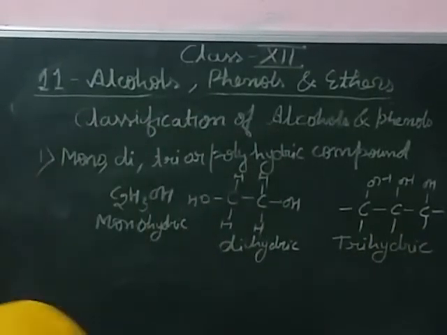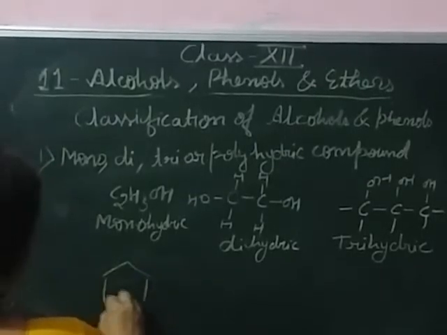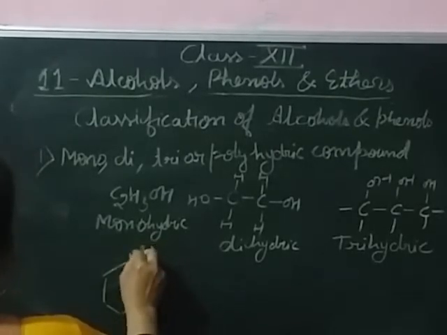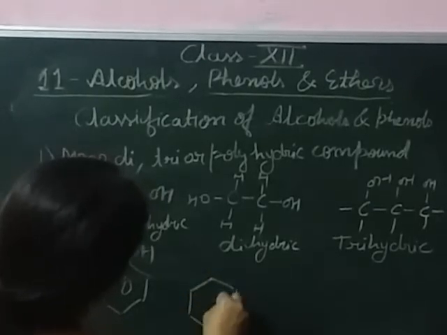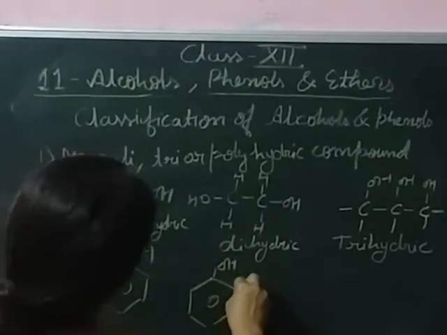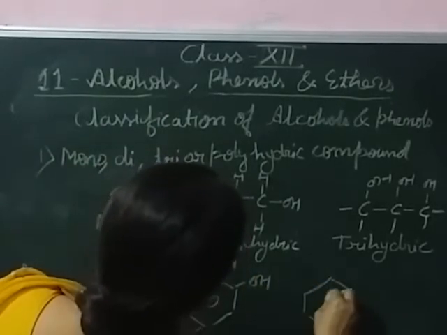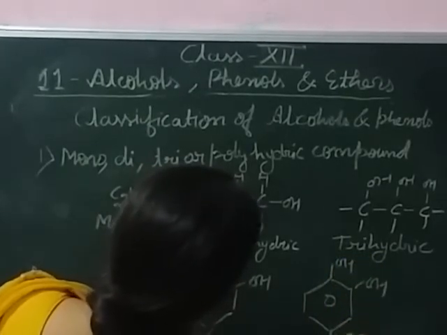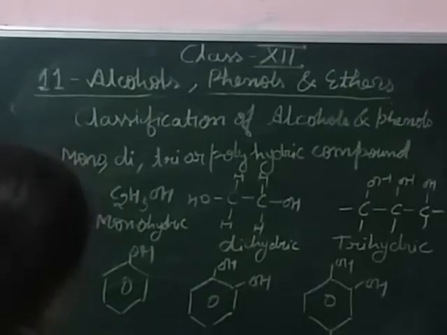And the same in aromatic compounds: when one hydroxyl group is present in a ring, it is monohydric. When two hydroxyl groups are present in an aromatic ring, it is dihydric. When 3 hydroxyl groups are present in an aromatic ring, this is trihydric. So this is the first classification based on the number of hydroxyl groups.